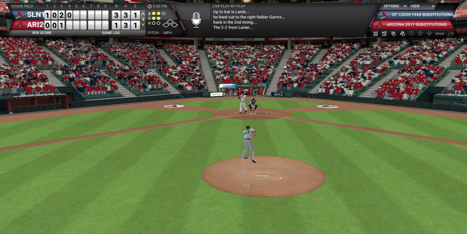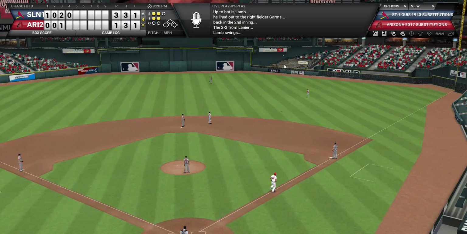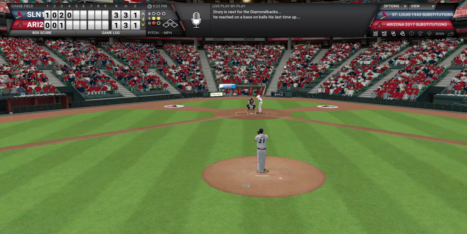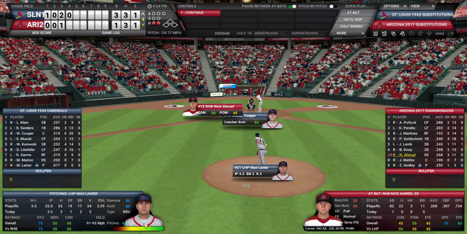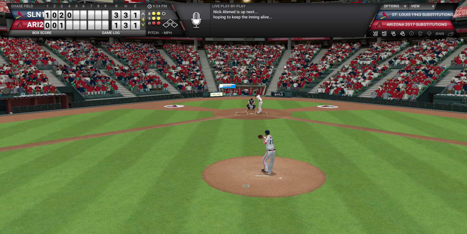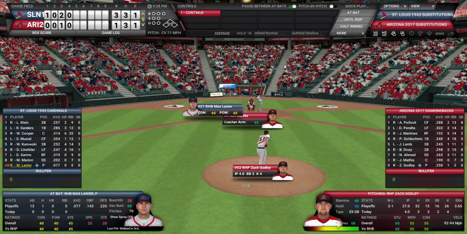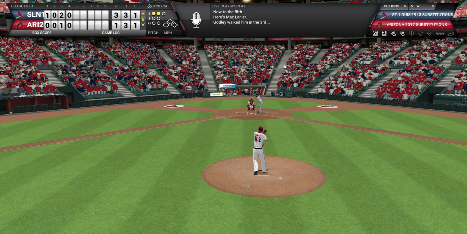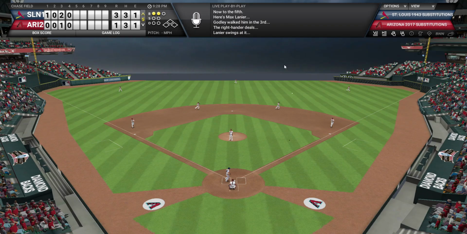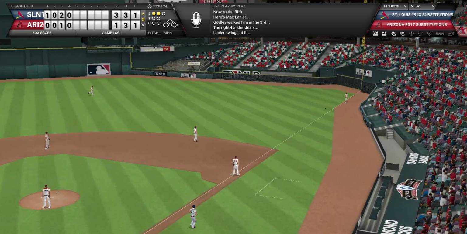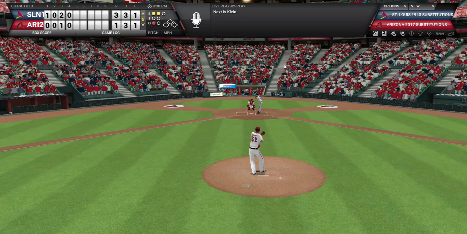Jake Lamb now is up with a 2-2 count. He hits a high fly ball to right field that will be caught. Garms is really, really busy out there. Drury will strike out on a 0-2 count, so didn't do too much that at bat. Ahmed with a 2-2 count. He strikes out as well. Lanier's kind of settling in a little bit. And remember, I was going to say his 1 run was unearned, but no, that's not the case. Godley with 2 strikes. Lanier, the pitcher, hits a high fly ball to right that is caught.